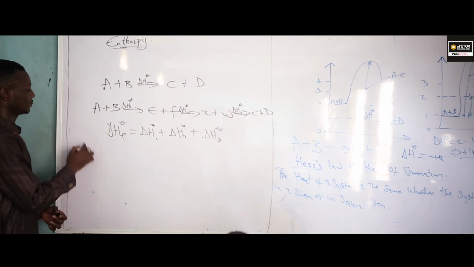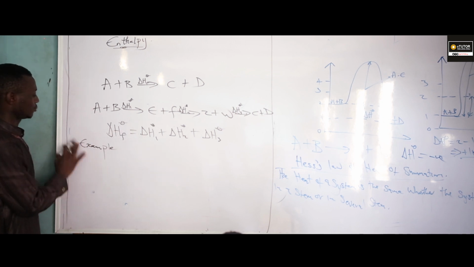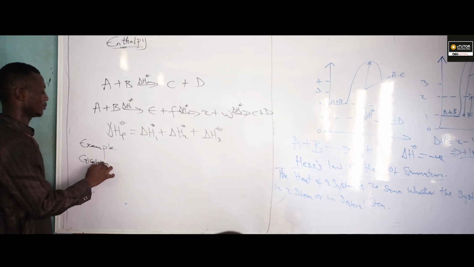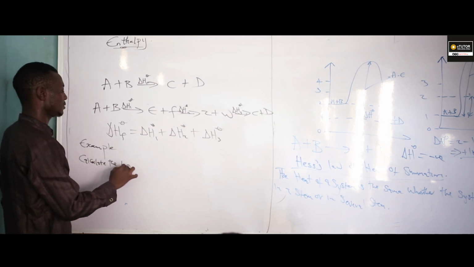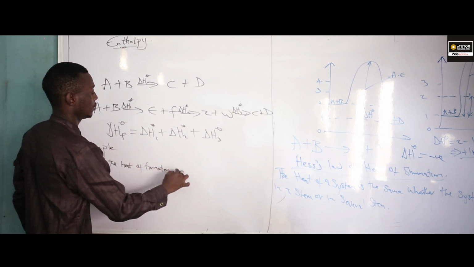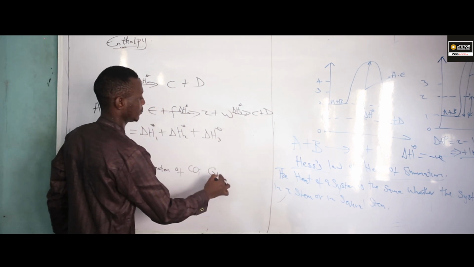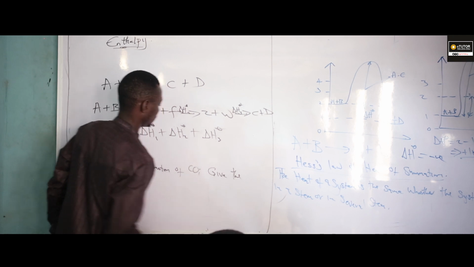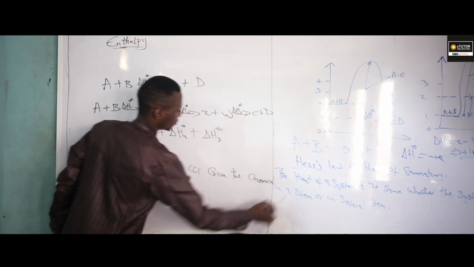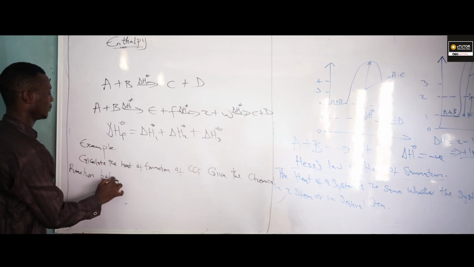So calculation. Example 1. Calculate the heat of formation of CO given the chemical reaction below.